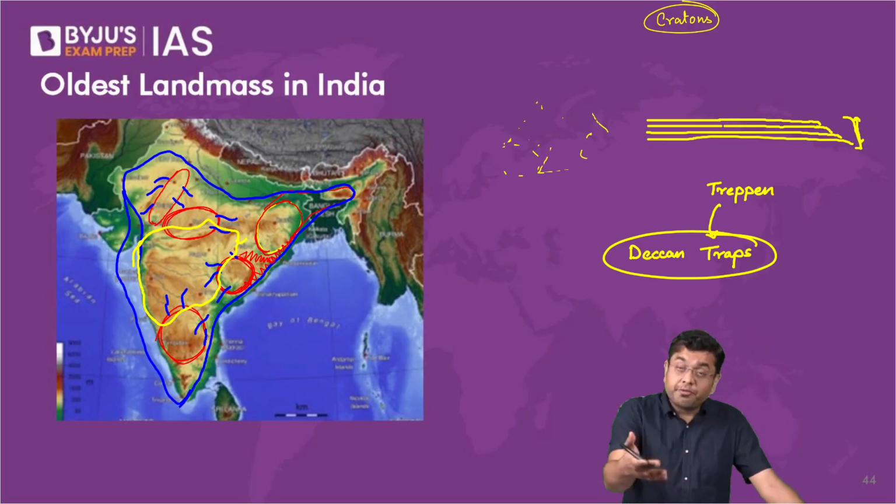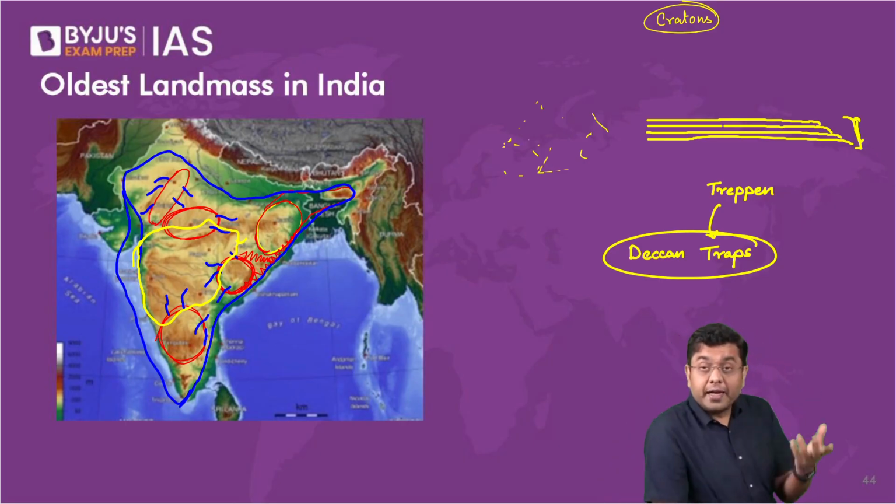Now, when these flood basaltic deposits get broken and disintegrate, you have the fertile black soil which gets created. So these are the areas where you will find a lot of fertile black soil formations as well. Now, India moved further north. Volcanic eruptions stopped. Volcanic eruptions were there as long as India was above the hotspot. India moved northwards, and then came the collision with the Eurasian landmass.